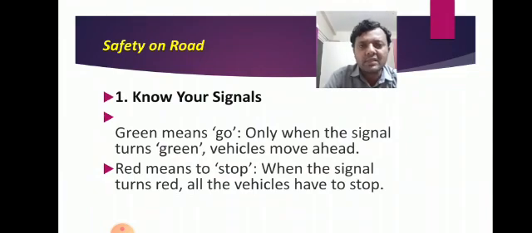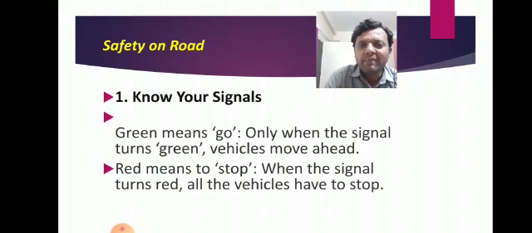First, know your signals. It is very important to know your signals. You should have proper knowledge of signals. What color of light indicates what, you should know well. Green means go. Only when the signal turns green, vehicles move ahead. The green light placed at the traffic light indicates go. When the green light turns on, all vehicles move ahead.